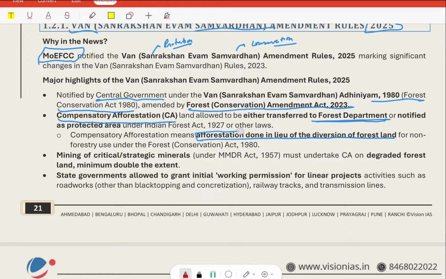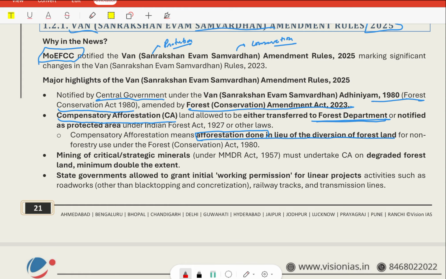It means afforestation done in order to compensate for the land which has been diverted from forest land for non-forest use.